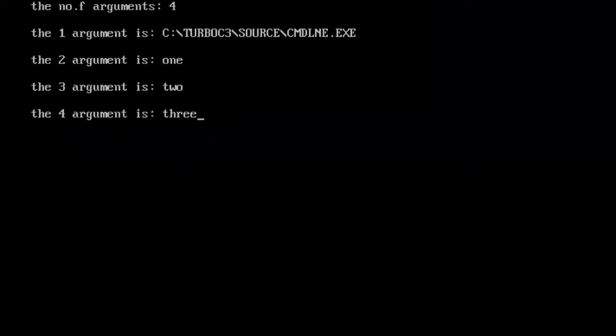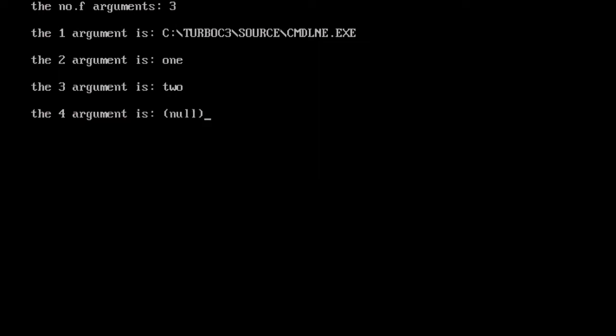First argument always will be the complete file location, complete file path to our C program command line dot exe. And second argument is whatever we gave in the command line, that is the second argument. And the third argument will be 2 and fourth argument will be 3, like this. If you give only 2 arguments, what will happen? The last argument will be empty and it is null.